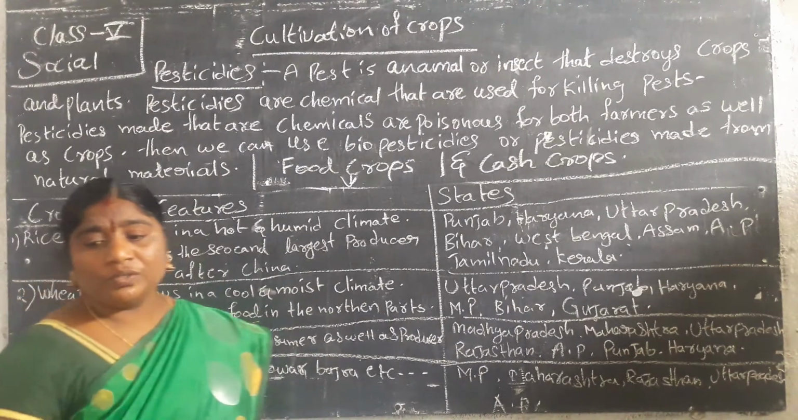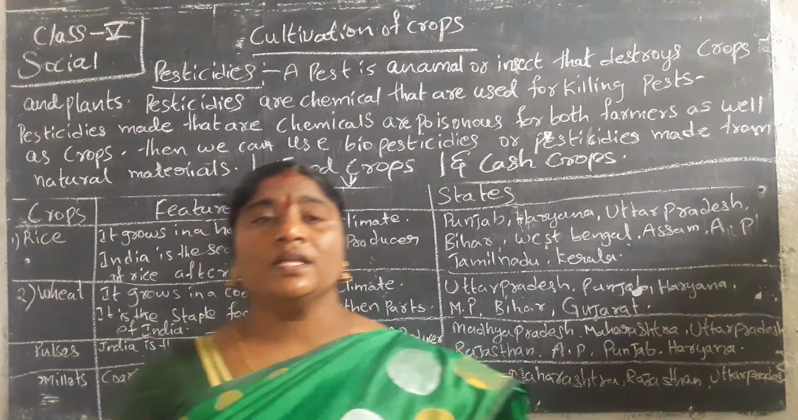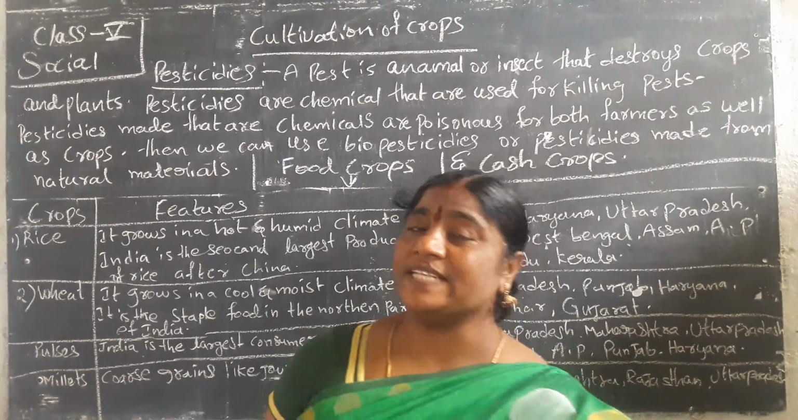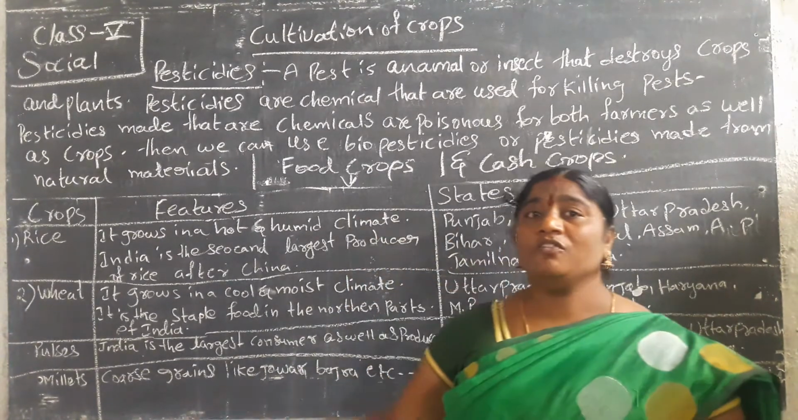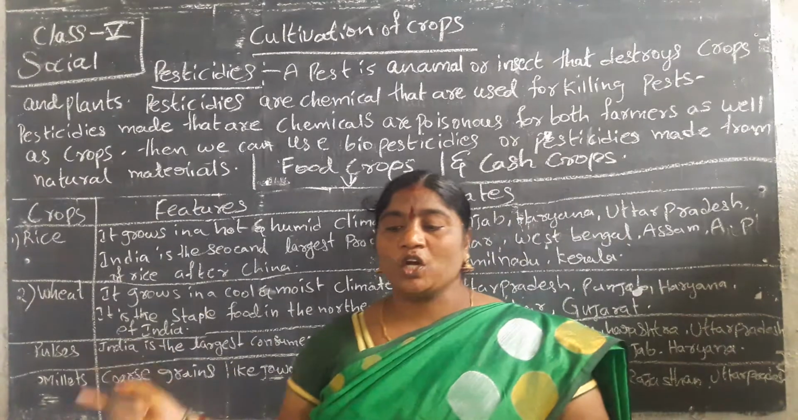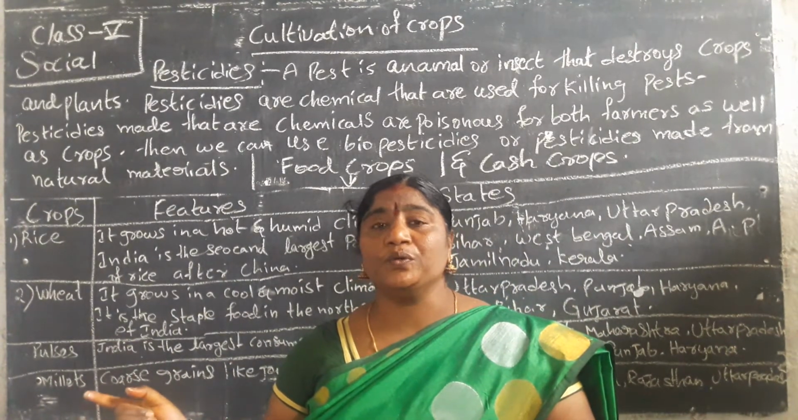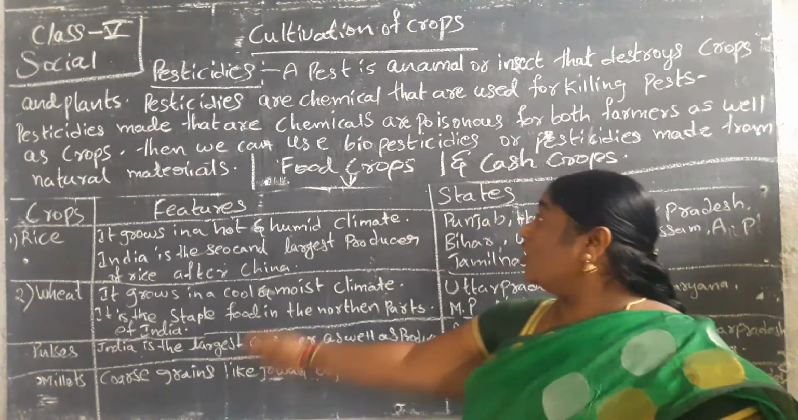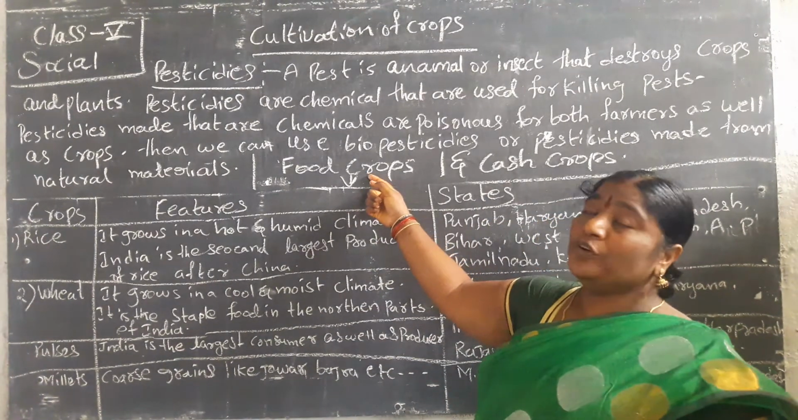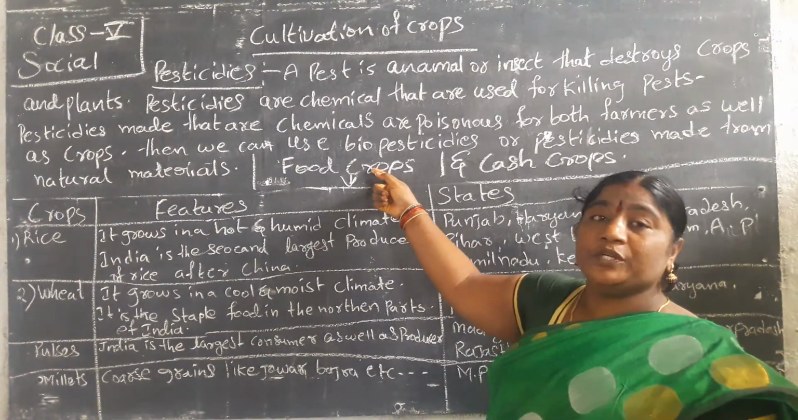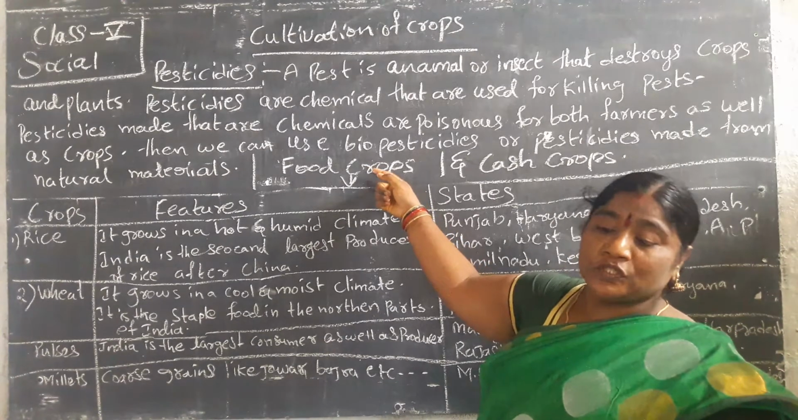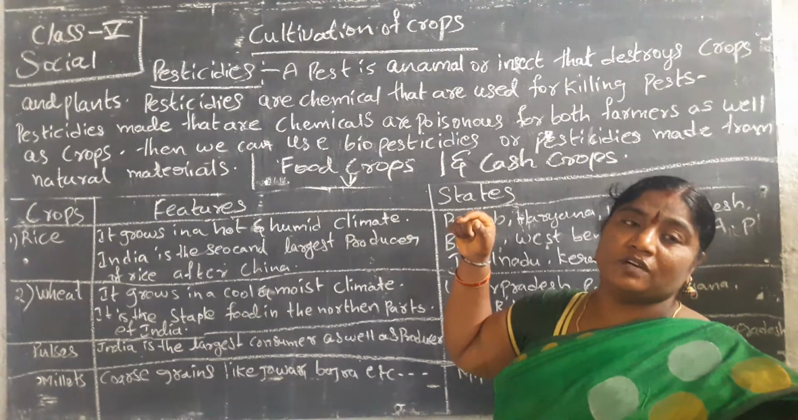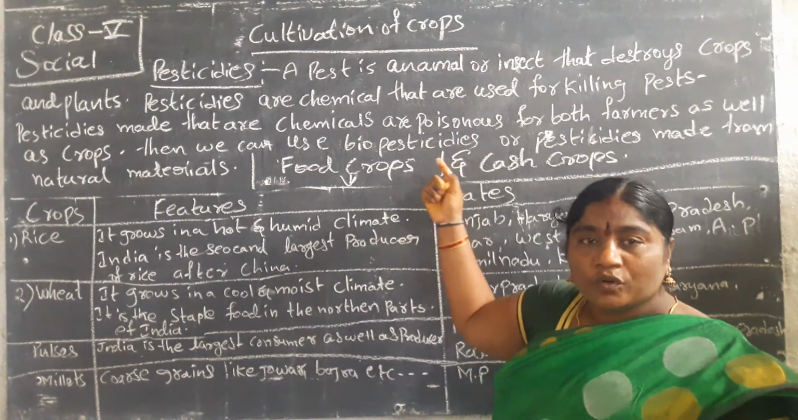Food crops mean what? Food means we can eat it, we can take it as food. That is called food crops. They are the crops that are produced for use as food, and these are called food crops.